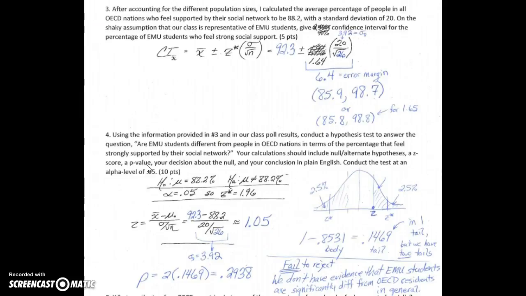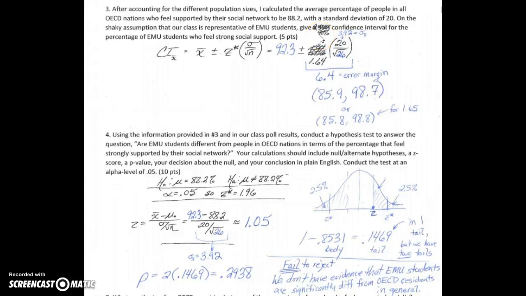Number 3 is our confidence interval question. And so this is an actual number. 88.2% of the people in all of those countries, that's our population mean, that percent feels supported, at least based on the data we have. And then this is somewhat of an estimate, but roughly a standard deviation of 20 or 20%.